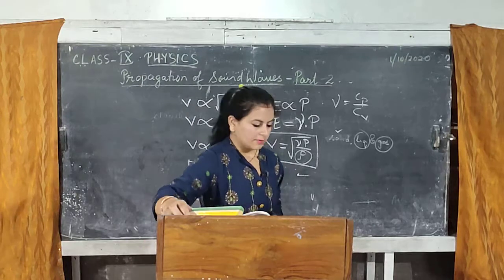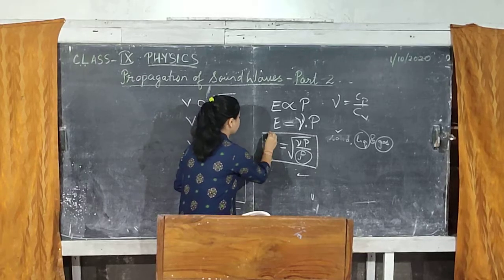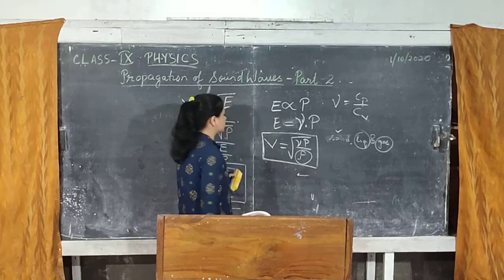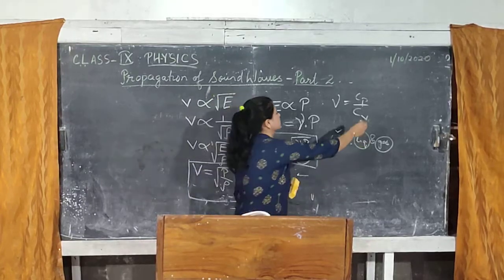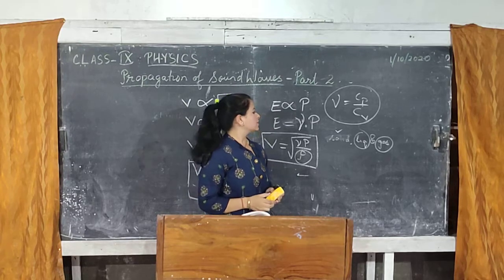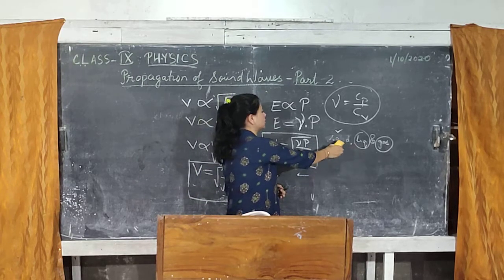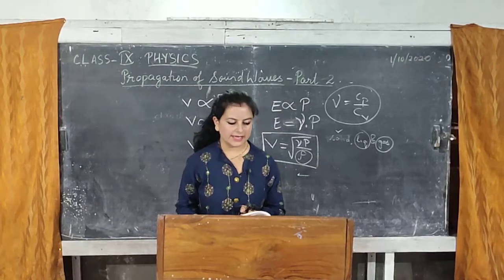But here we are not taking liquid and solid, we are just taking any gas into consideration, because this relation is strictly related to a gas. So you cannot apply this relation to solid and liquid.